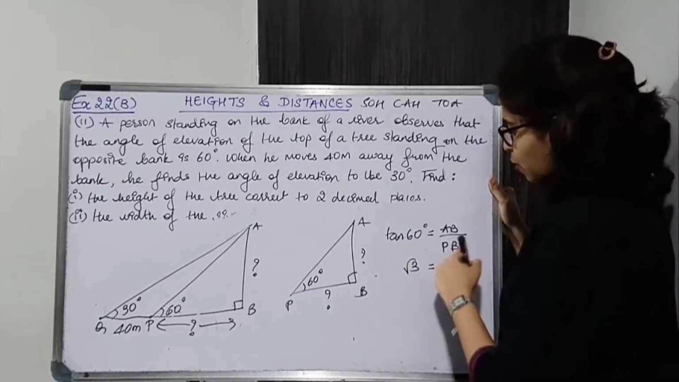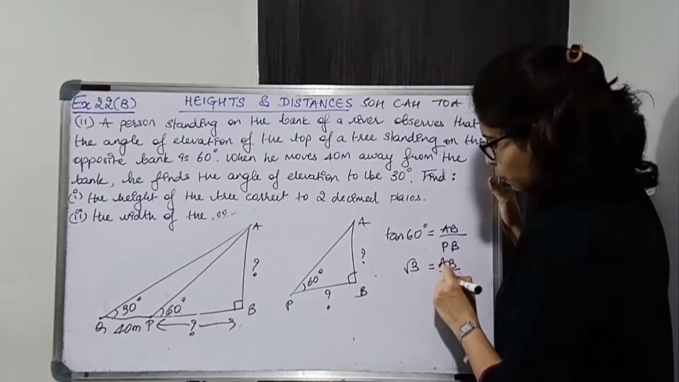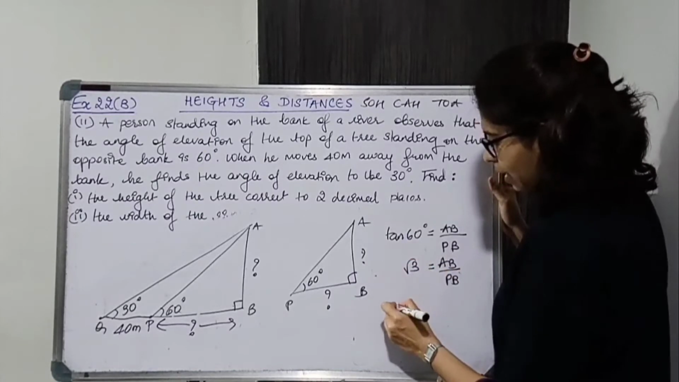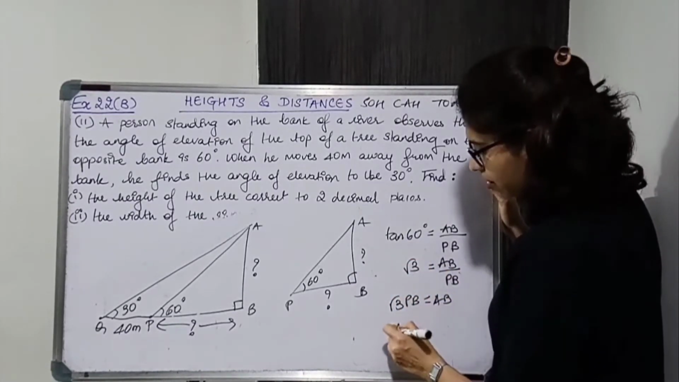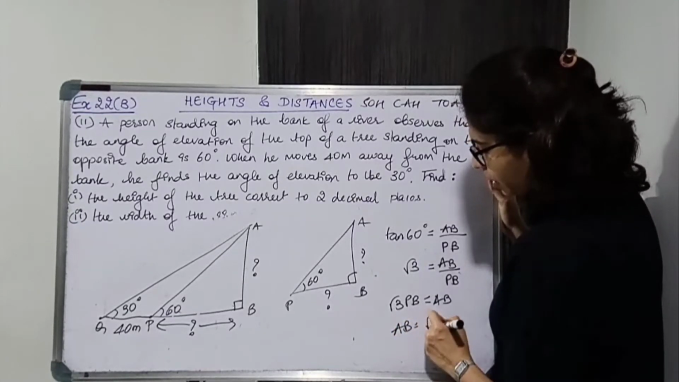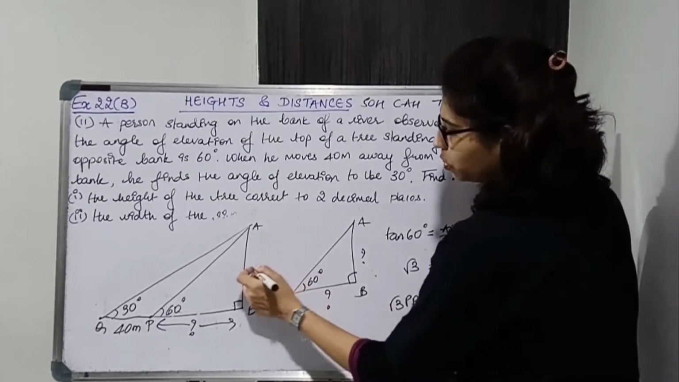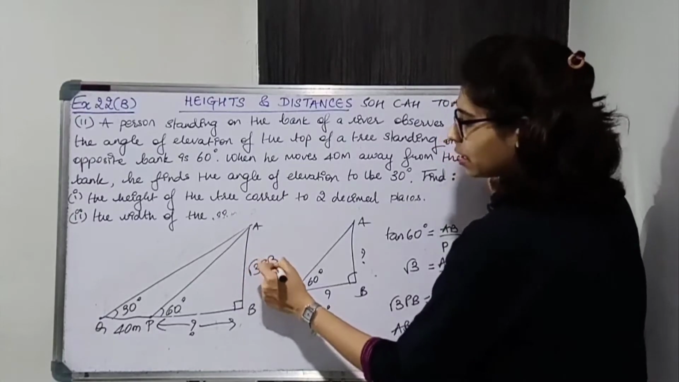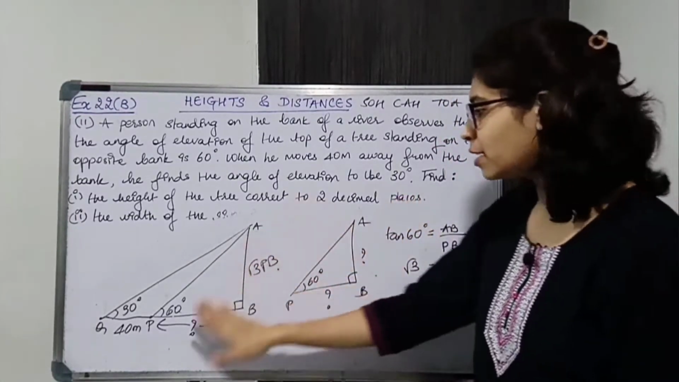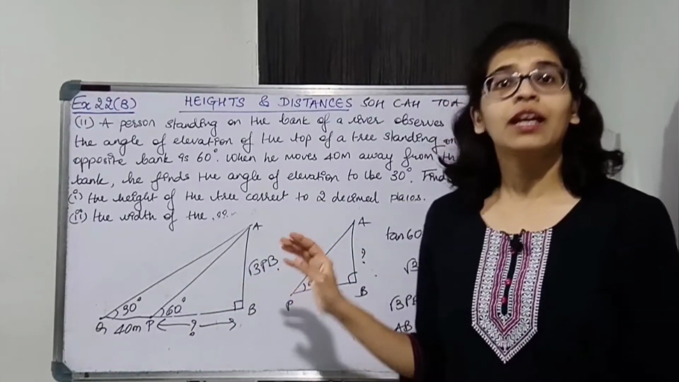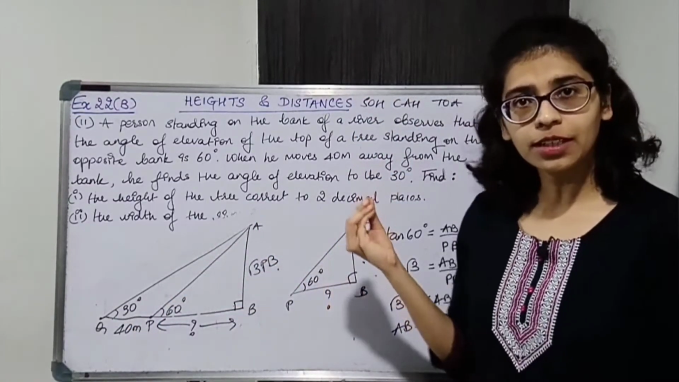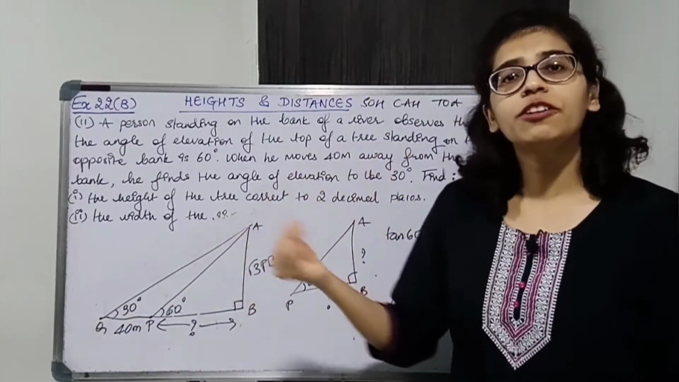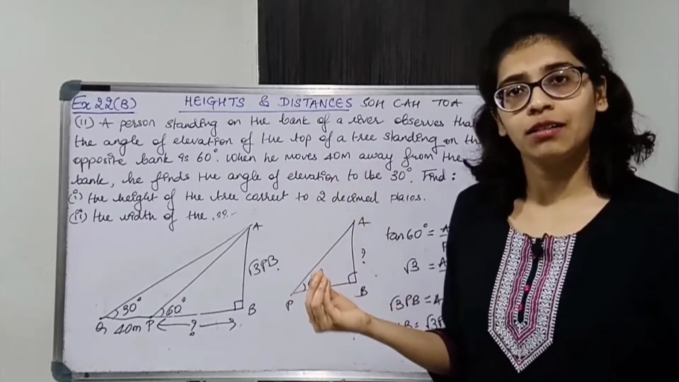So AB upon PB is equal to root 3. Shifting PB, we get root 3 PB. So AB is equal to root 3 PB. At least this much information we got. What is the relation between AB and PB? Now we'll consider the other triangle ABQ, the bigger triangle. Let's apply the trigonometric ratio in the bigger triangle and see what we get.